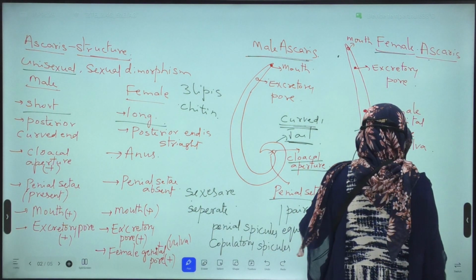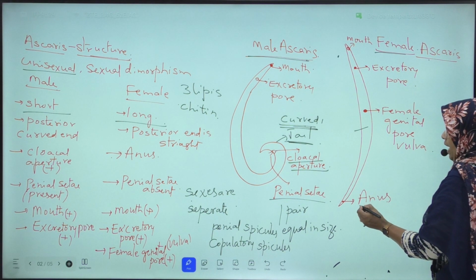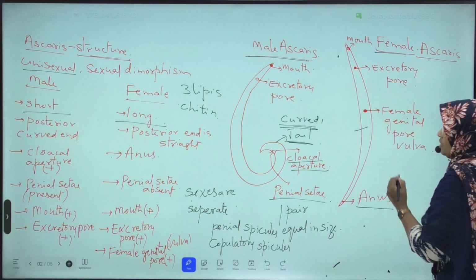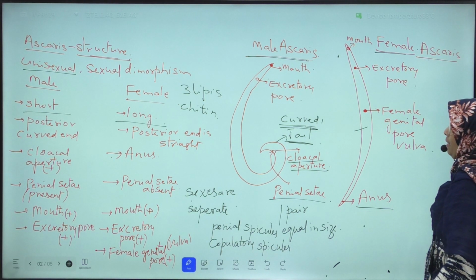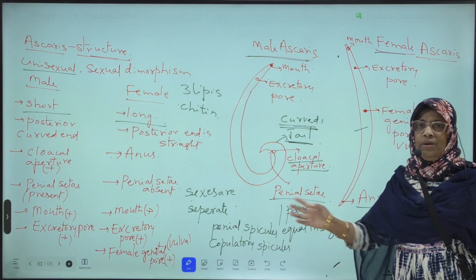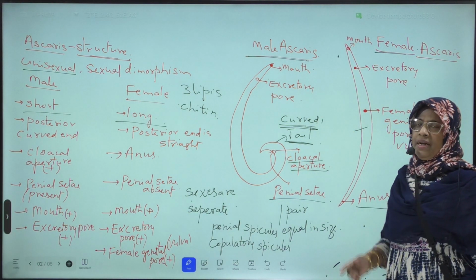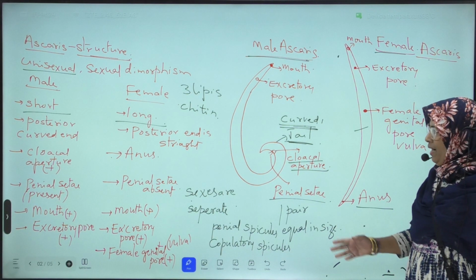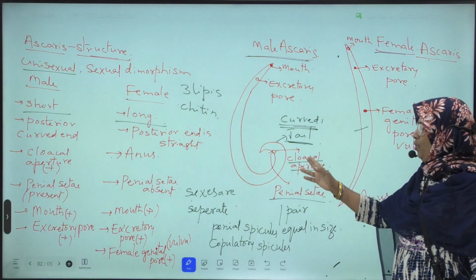Next, posterior end of the female. In the female Ascaris, at the posterior end, cloacal aperture is absent, but anus is present. What is the use of anus? Undigested food materials are expelled outside through anus. But in the case of male Ascaris, undigested food materials and sperms are released outside through cloacal aperture.